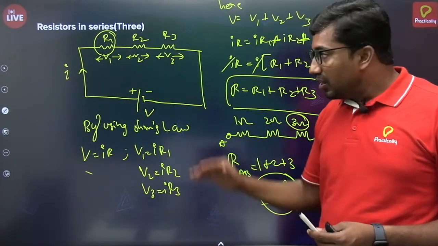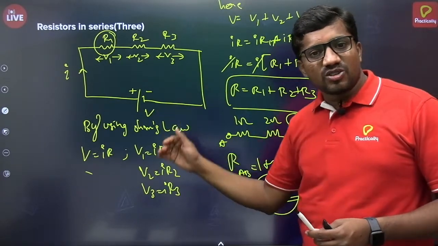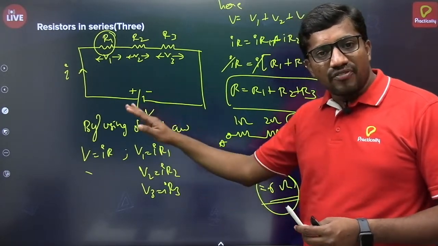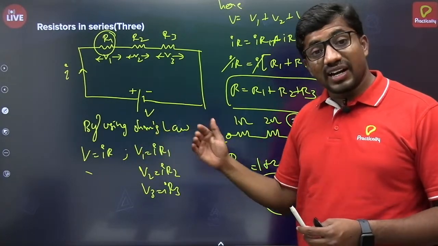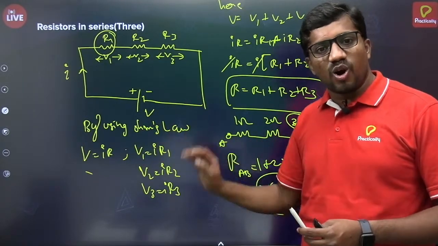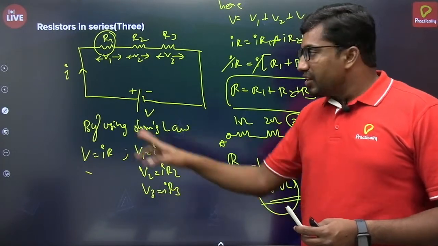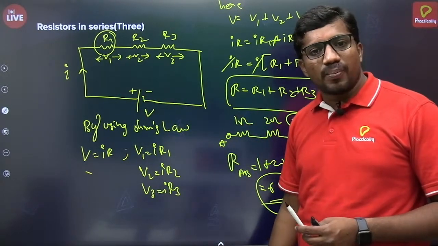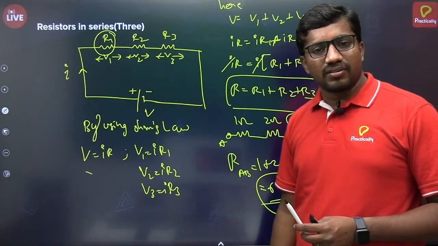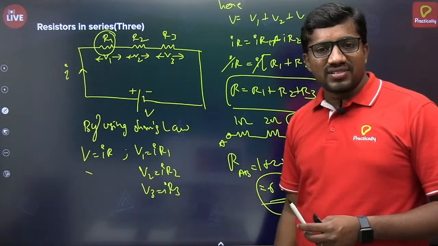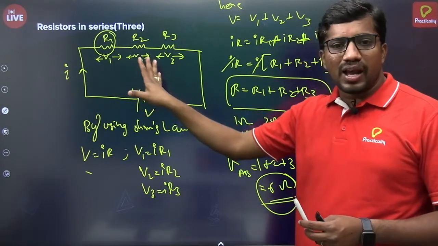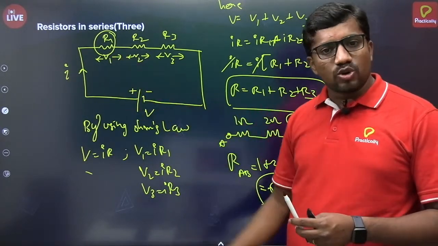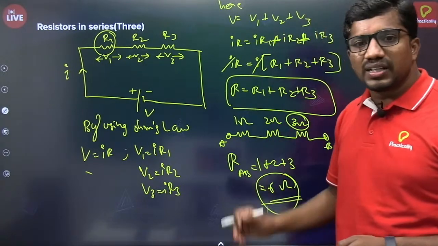Another one, the drawbacks: in series combination of resistors, the effective resistance will be greater than the greatest resistance in the combination. Next, if any one electrical appliance fails to operate, others will also stop functioning. Next, voltage division will occur in the series combination. Now let us see the parallel combination.